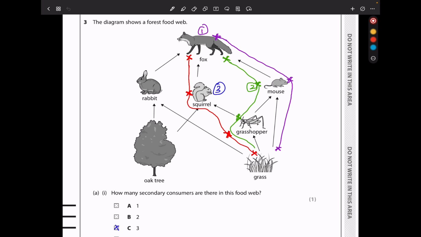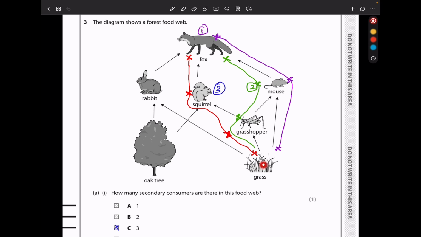To be able to answer this question, we have to look at the possible food chains. So I have this food chain here. This is a producer, primary consumer, and this is a secondary consumer. If I consider from here through that to that, again, producer, primary consumer, secondary consumer. Here we have producer, primary consumer, secondary consumer. So the fox is one example of a secondary consumer.